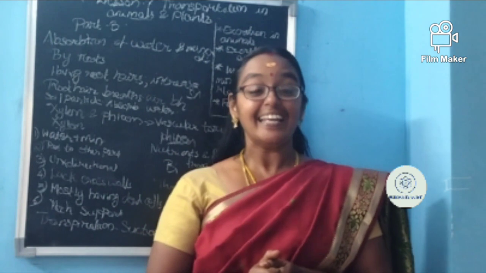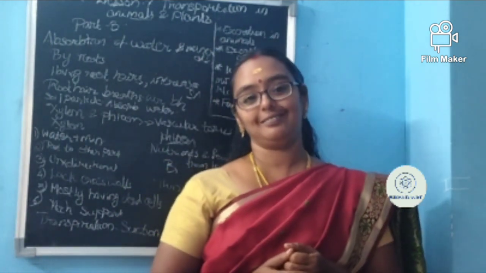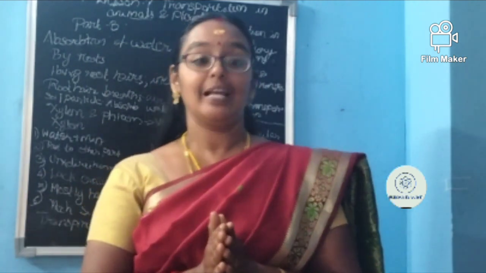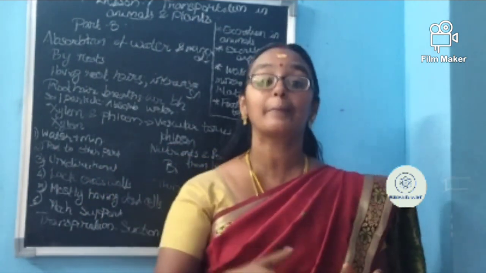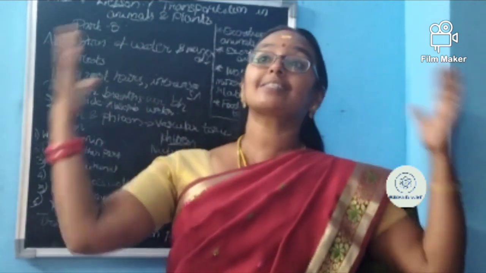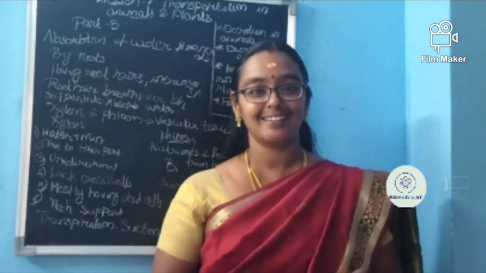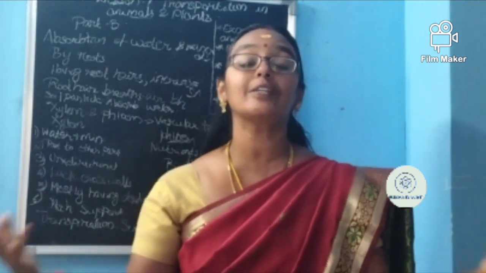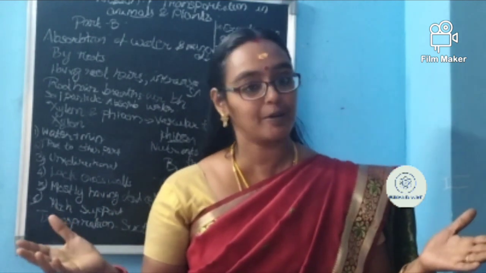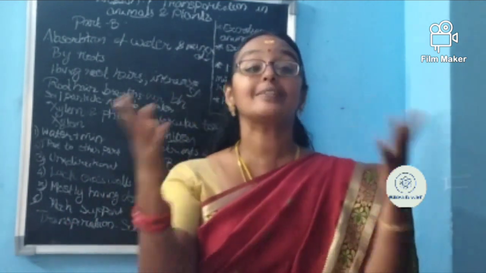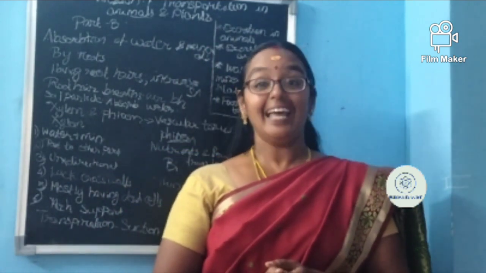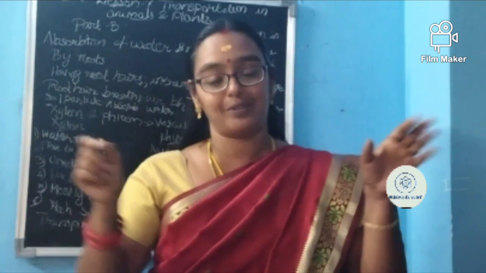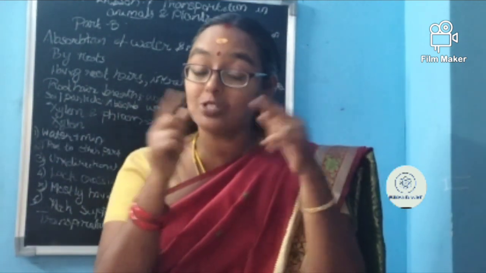Yes, through transpiration. There is a connection. What is the function of the root? The root will suck all the water and minerals which are present in the soil. So excess water will be there. Like us, we have told, excess water will be there. Through urine it is passed and through sweating it will be passed. In the case of plants there is no urine, but sweating is there. What is that sweating? Yes, through the stomatal opening, the excess water will be moving out. Excess water will be expelled through the stomatal opening.